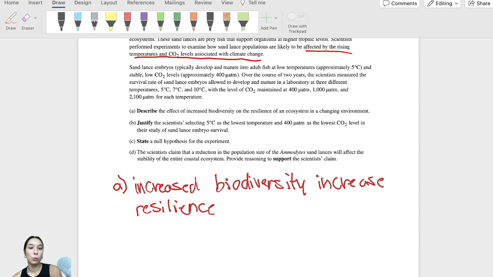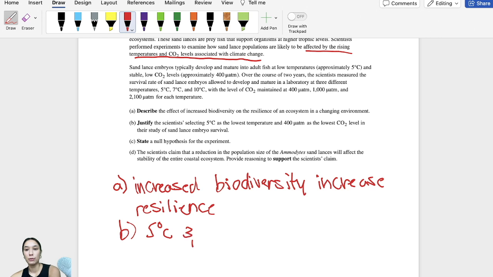Okay, so the way that I would say this is that for B, 5 degrees Celsius and 400 ATM are basically the normal conditions or the current conditions.